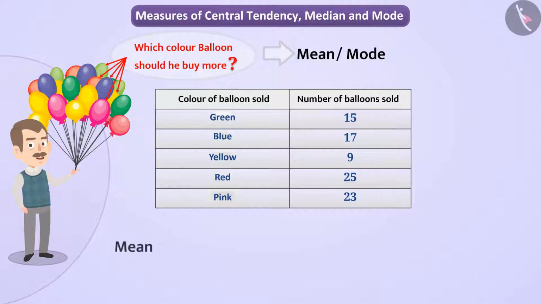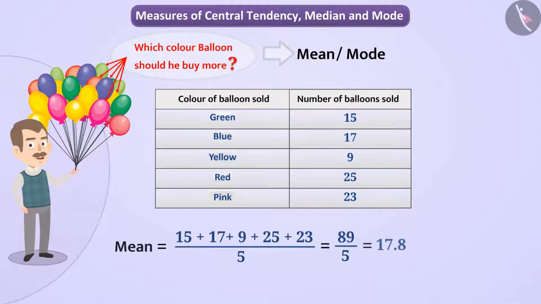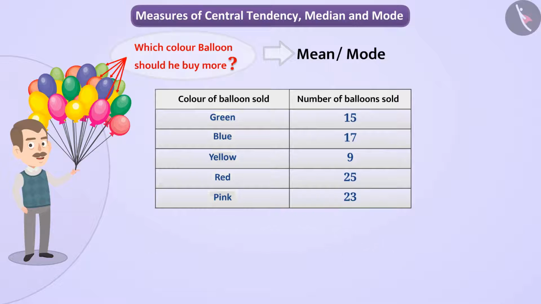Well, let's see. On obtaining the mean, the balloon seller will be able to derive the number of balloons that he is able to sell on average in a given time frame. However, from this, he will not be able to decide upon the color of balloons that he should be procuring in more numbers. This is where an understanding of mode will come into the picture.